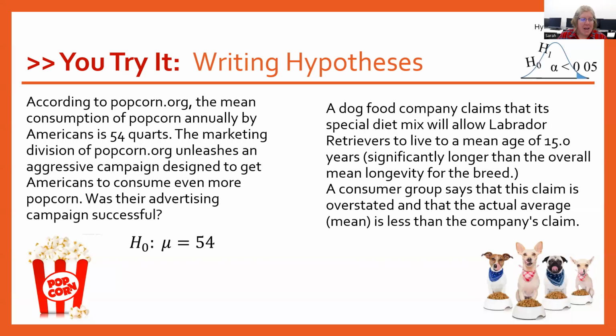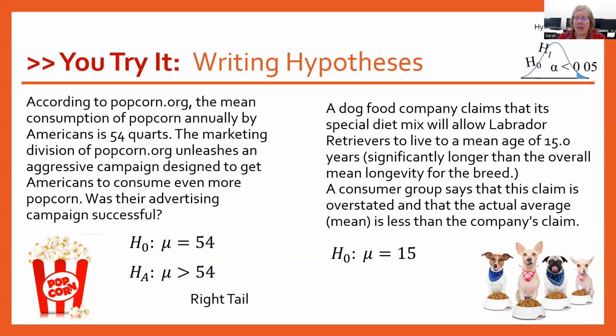The marketing campaign for popcorn.org unleashes an aggressive campaign designed to get Americans to consume even more popcorn. Was their advertising campaign successful? So if the campaign is successful, that means people are consuming more popcorn. So our alternative hypothesis is that mu is greater than 54, and greater than gives us a right tail test.